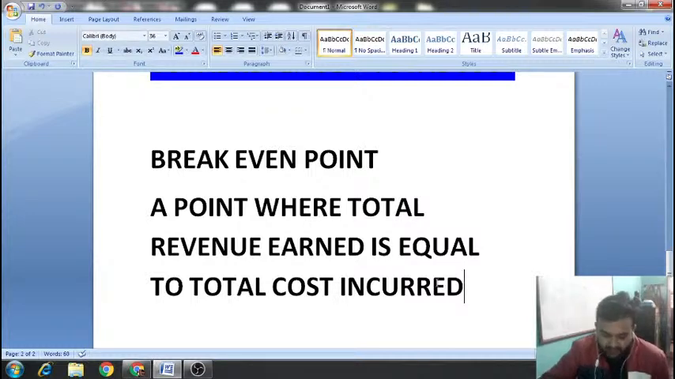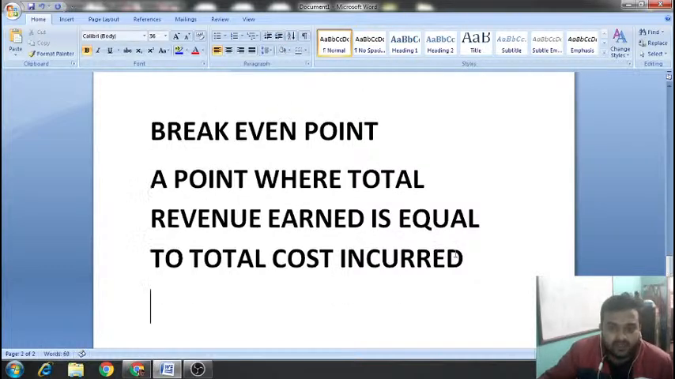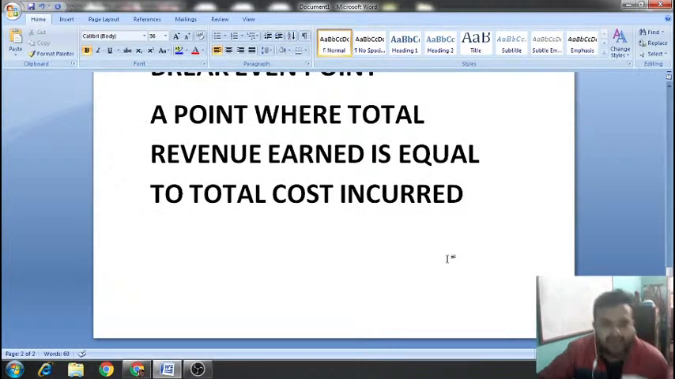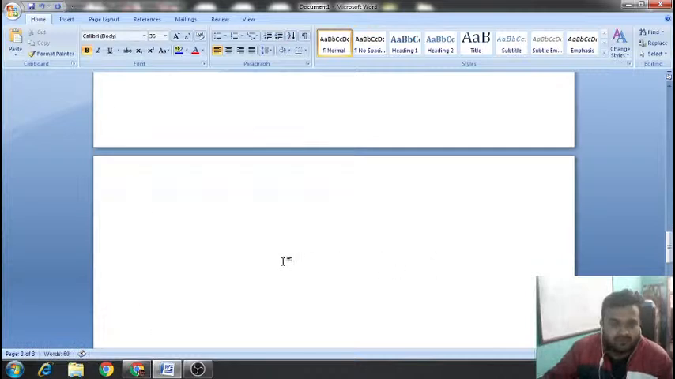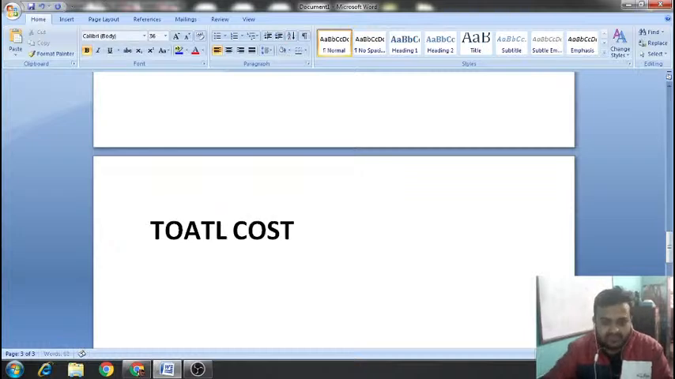Clear? A point where total revenue earned is equal to total cost incurred. What do you understand by this line? A point where total revenue earned is equal to total cost. Let's take an example for making a product. For making certain products, let's take an example, the total cost is rupees 100.